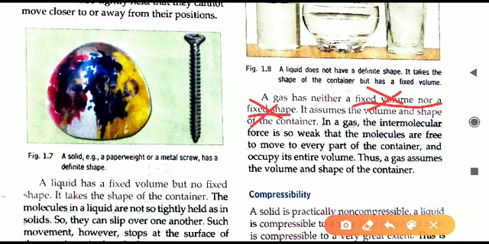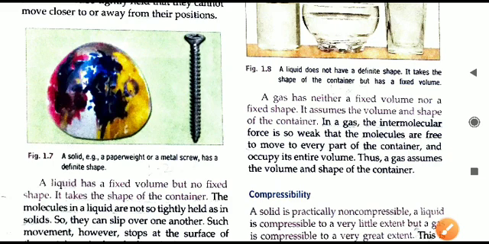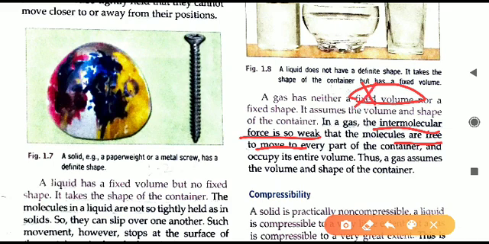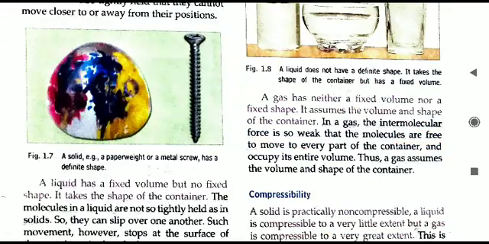Second, it does not have a fixed shape, obviously because of the minimum force of attraction. The reason is also given here. The intermolecular force is very weak and molecules are free to move. Because the molecules are free to move, they will not have a fixed volume and also not a fixed shape. So no fixed volume, no fixed shape in the case of gas.